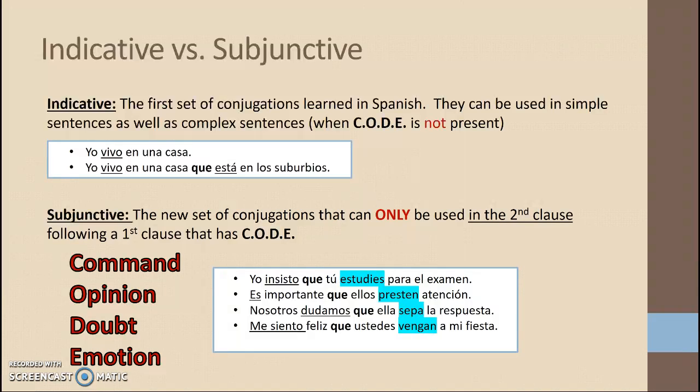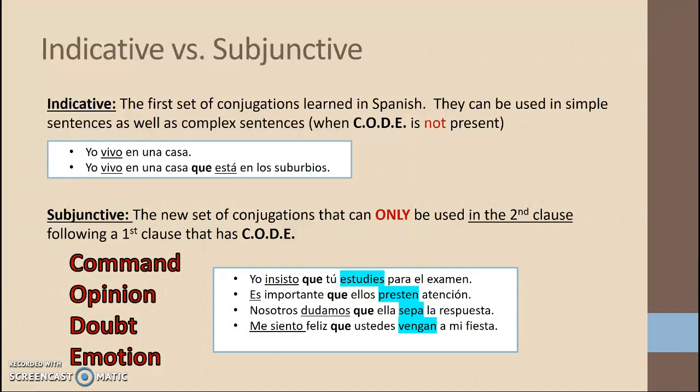Yo insisto que. Insisto is normal indicative because it's in the front half of the sentence, but the verb itself means insist. Insist is a command word, and because of that, estudiar in the second half of the sentence became estudies. Yo insisto que tú estudies para el examen.